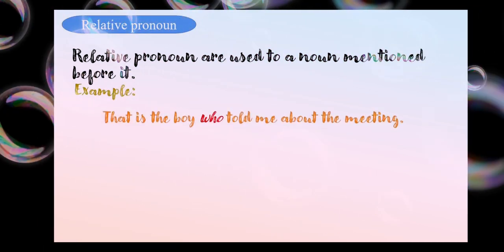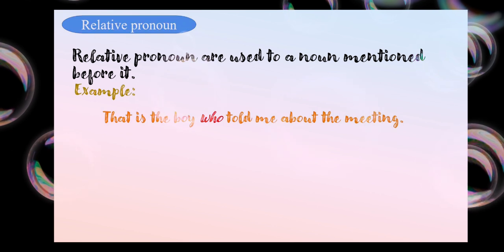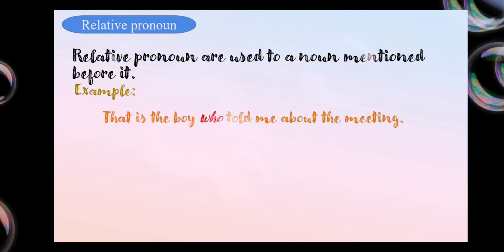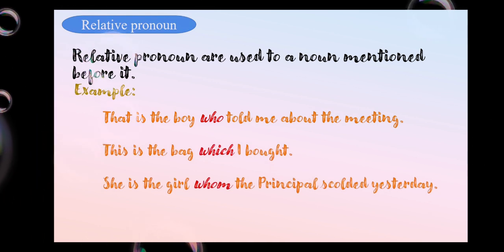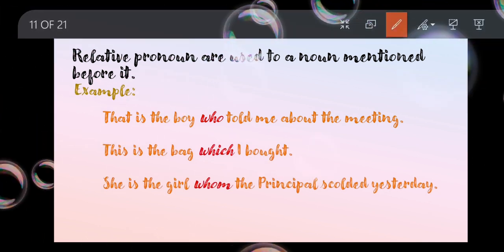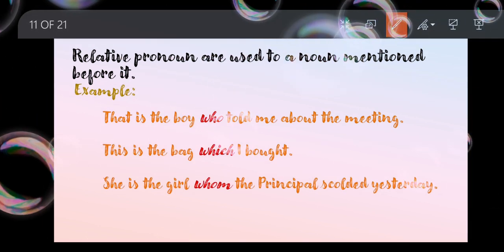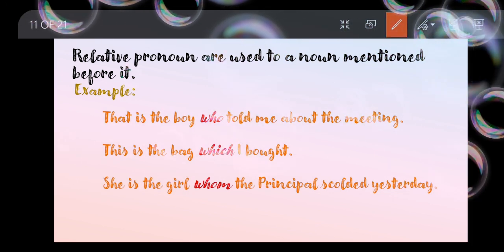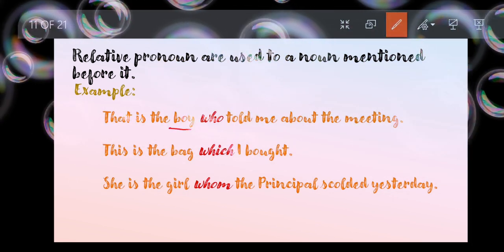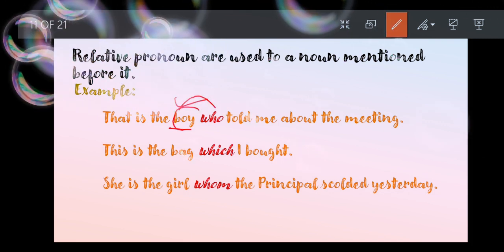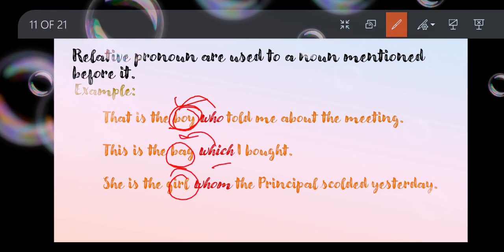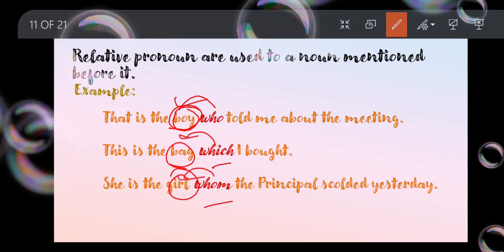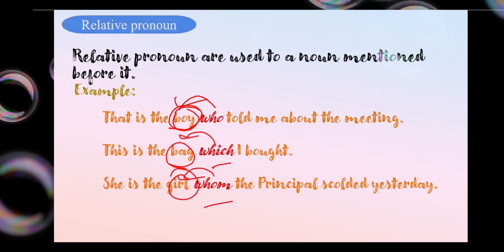Basically, these are used to join two sentences. That you need to remember. These are used to join two sentences. So let's have a look at this. As I told you, who, what, which, whose, whom. The same words, but then the twist is my noun would be in front of it. My noun is in front of it. Isn't it? Yes, it is. So this is what relative pronoun is all about.